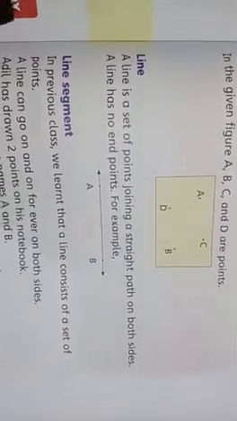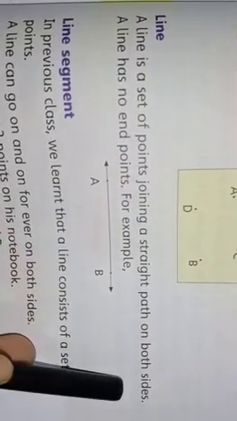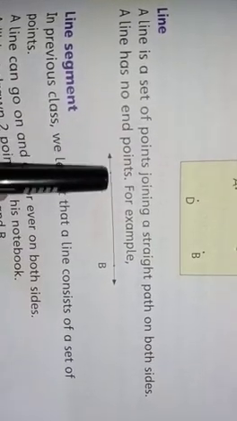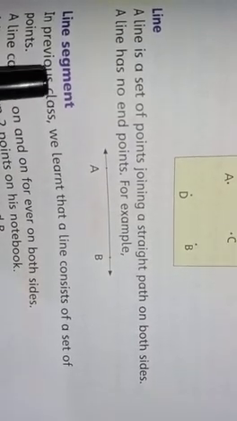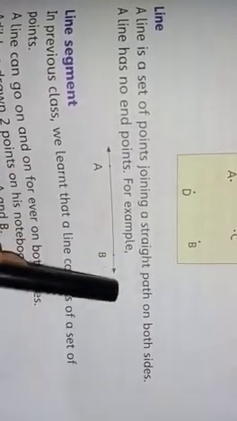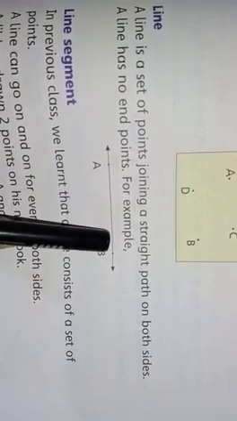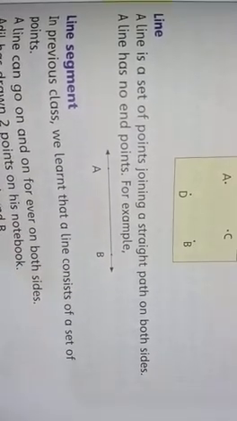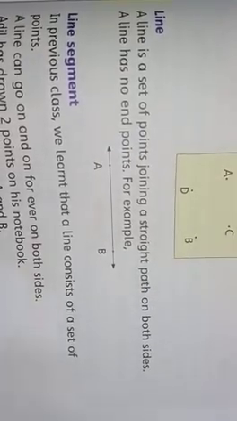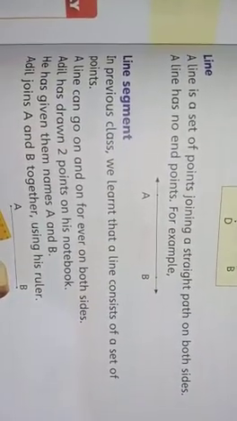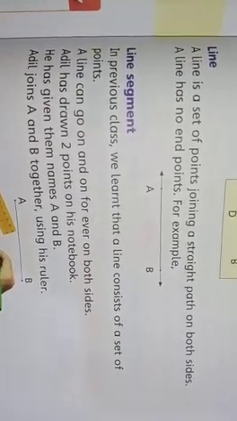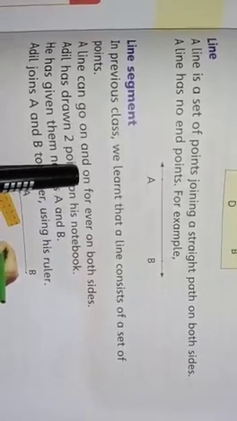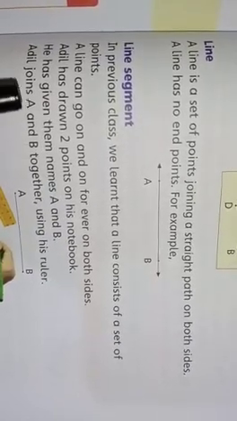Next is a line. A line is a set of points joining in a straight path on both sides. A line has no endpoints. For example, look at these points A and B. It goes on and on forever on both sides in the direction of A and B. So a line consists of a set of points. A line can go on and on forever on both sides.